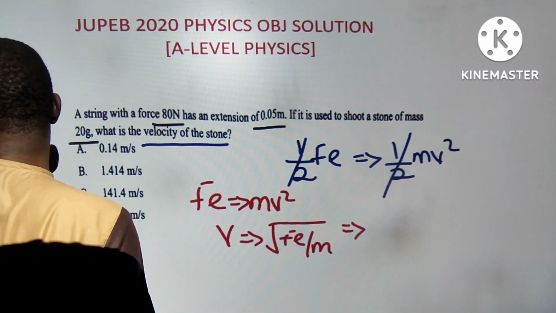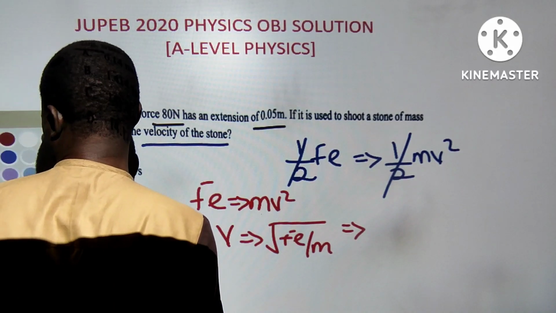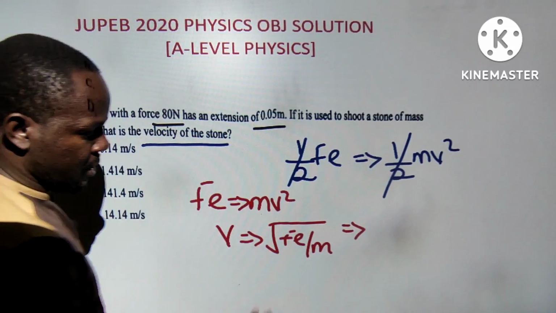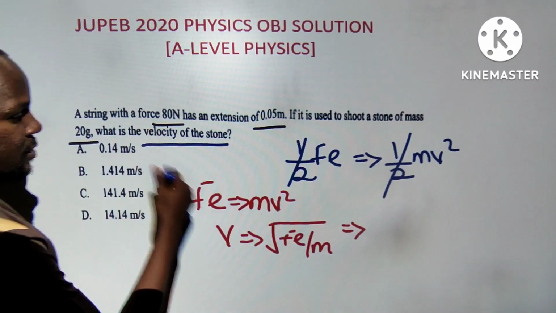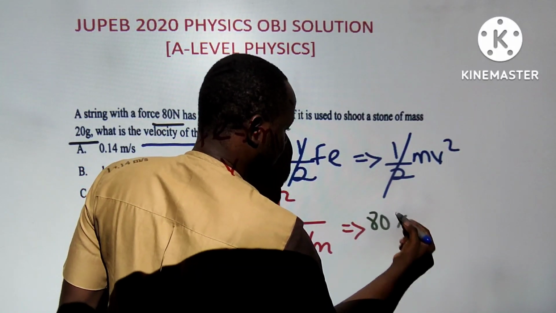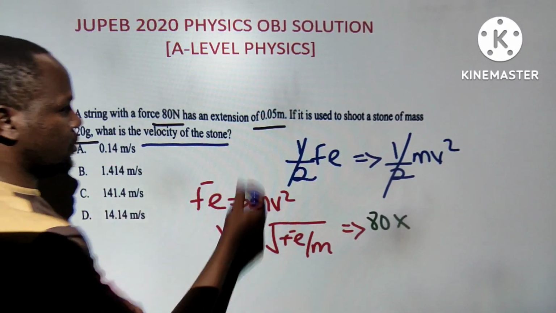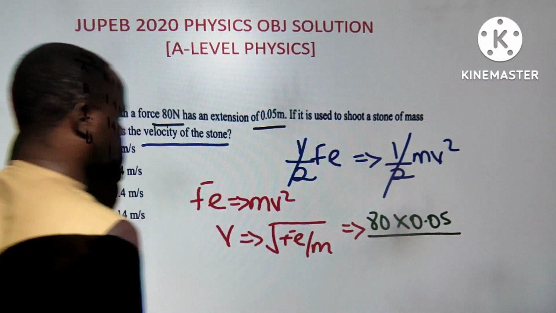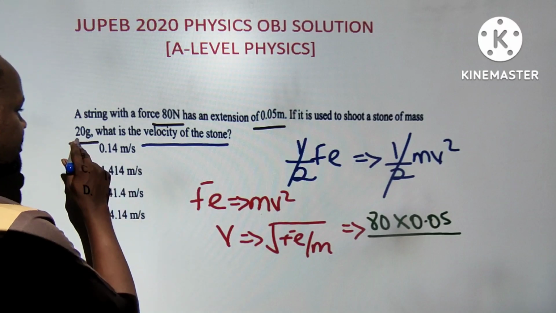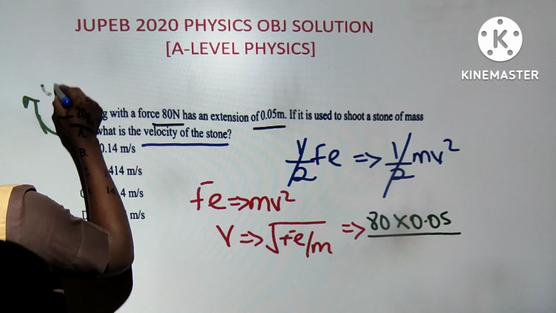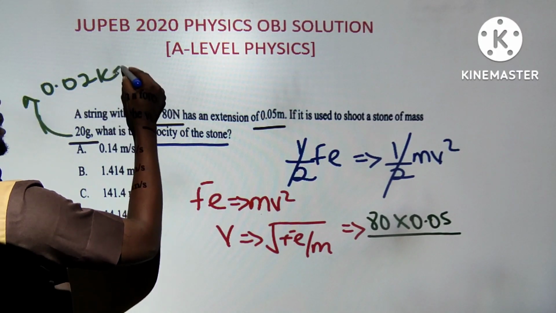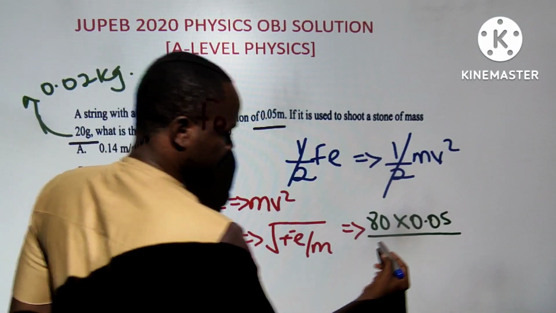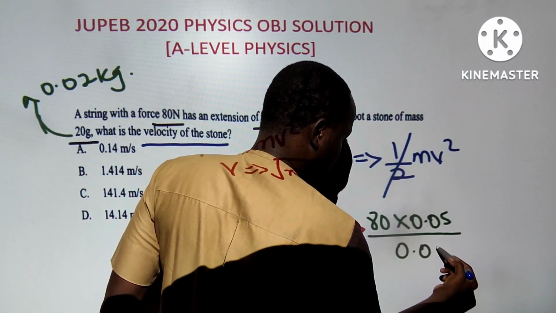If I substitute, I'm going to have a situation where I have Fe here. What is my force? I think it is given as 80, multiplied by, what is my extension? It should be in meters, 0.05. 80 times 0.05 is 4. Then divided by mass, which is 20 g, so it should be 0.02 kilogram. So I'm converting, divided by 0.02.